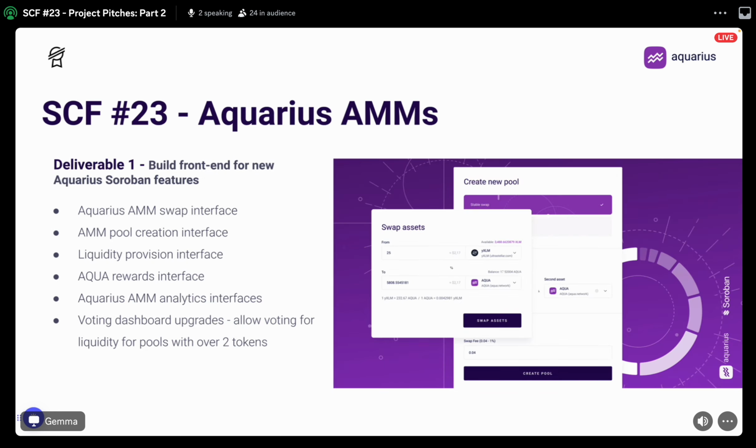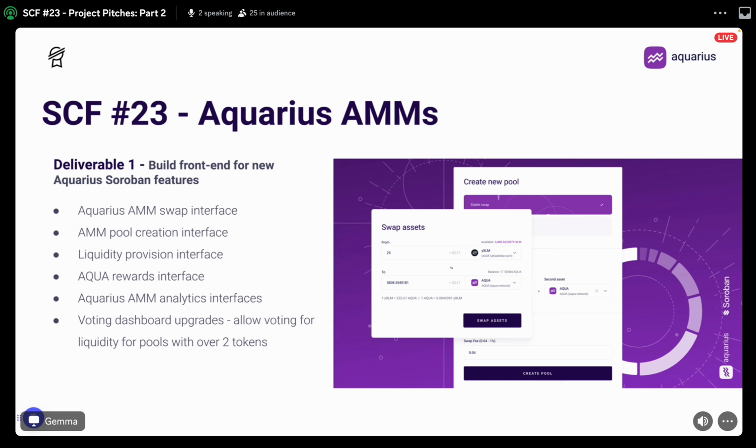For SCF 23, we're asking for additional funding to complete the next part of Aquarius AMMs in time for launch on Soroban next month. With the launch of Phase 0 set in around a week's time now, we anticipate Aquarius AMMs to be up and running in time for Phases 1 and 2, once Soroban is increased towards full capacity.